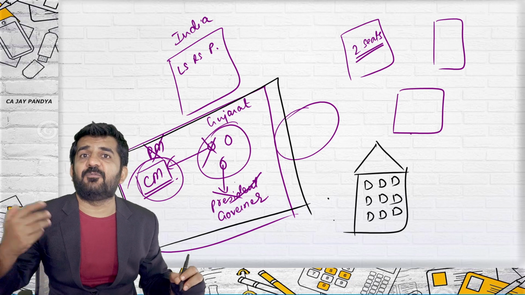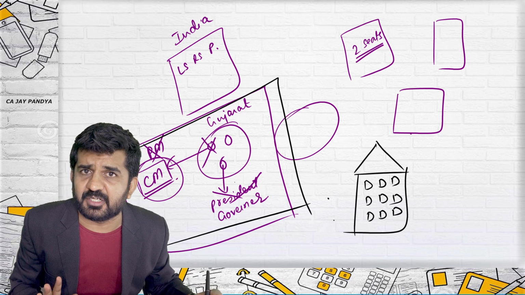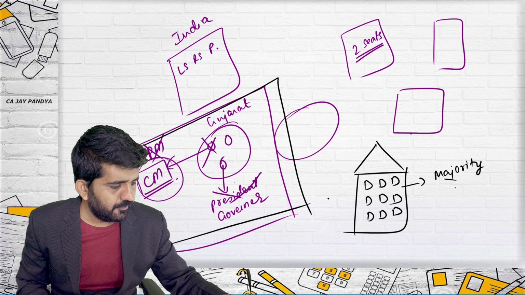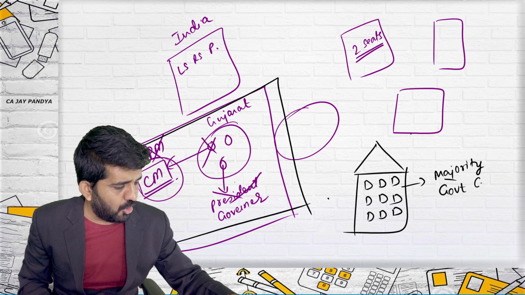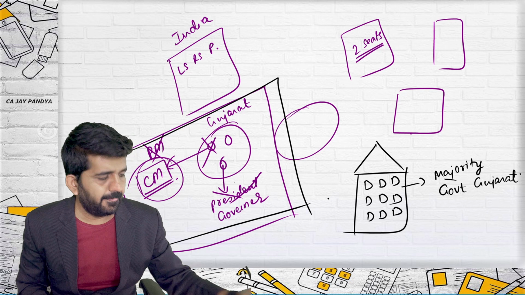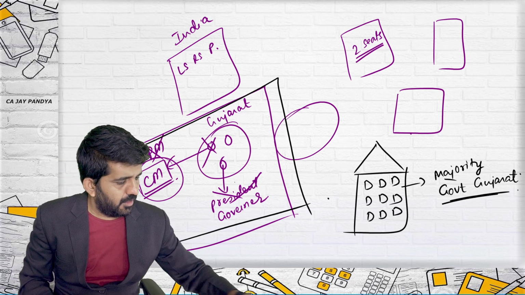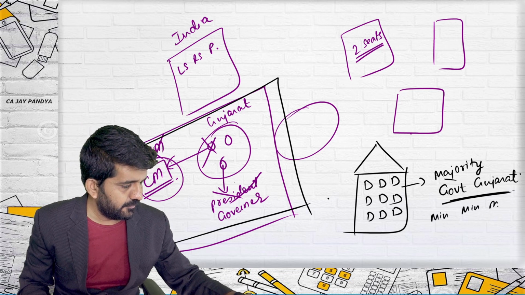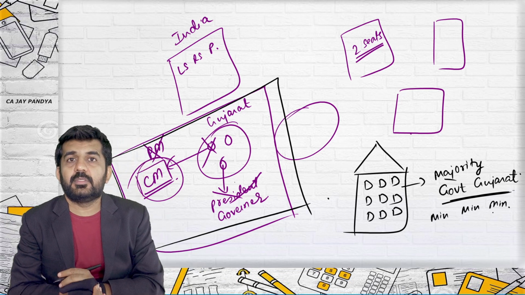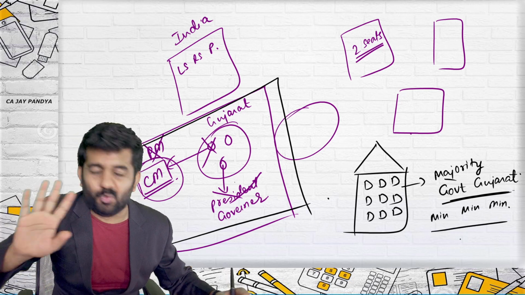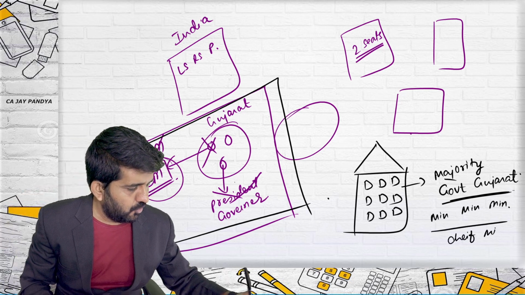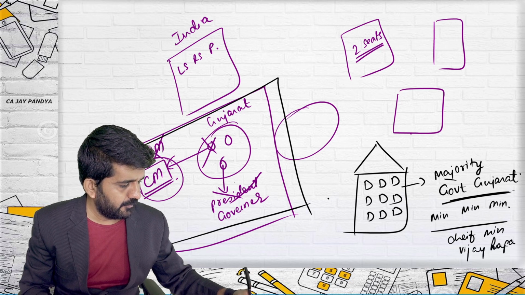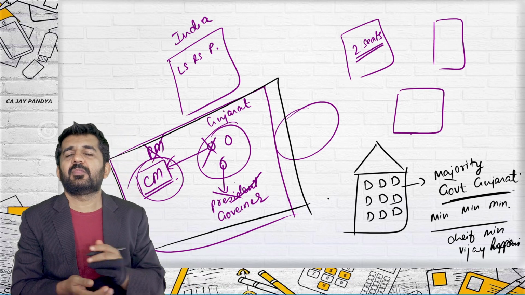They will be elected from BJP, Congress, AAP, and a number of other parties. The majority will form the government, but of Gujarat. Government of Gujarat. There will be ministers, yes. Now the chief minister of Gujarat is Vijay Bhai Rupani, right now.